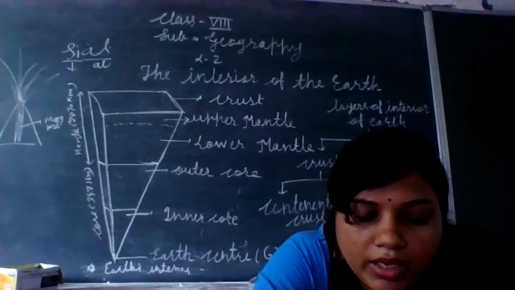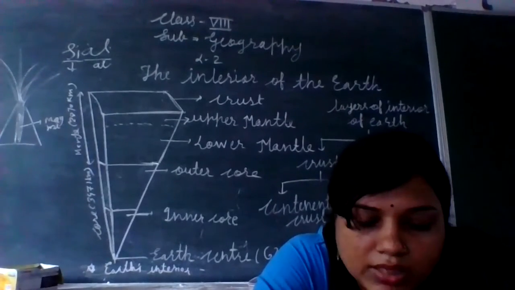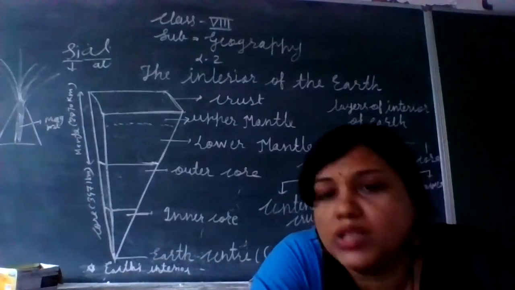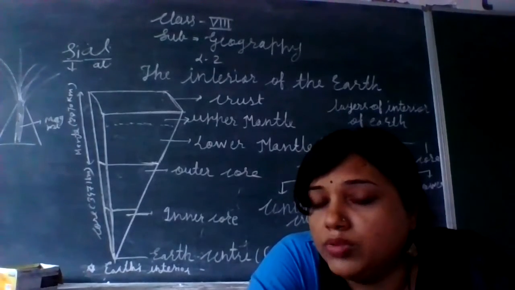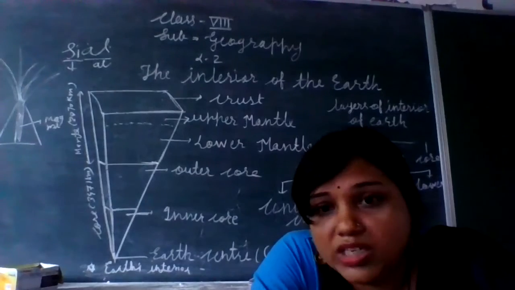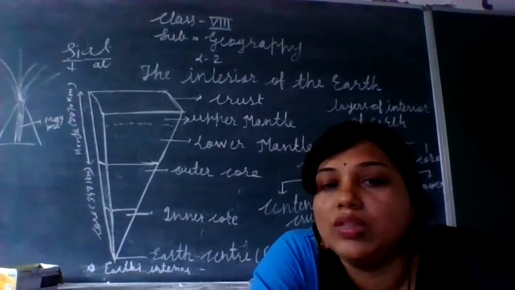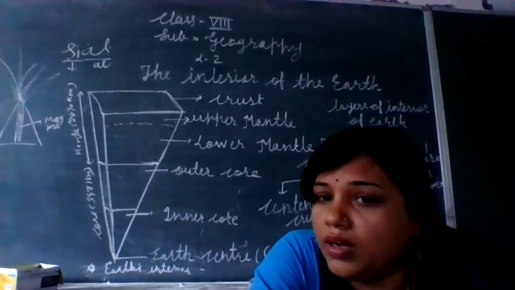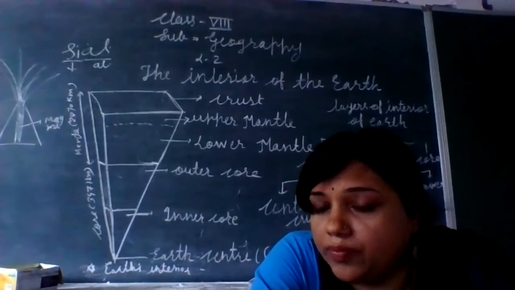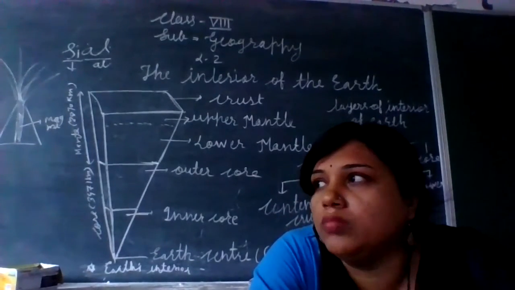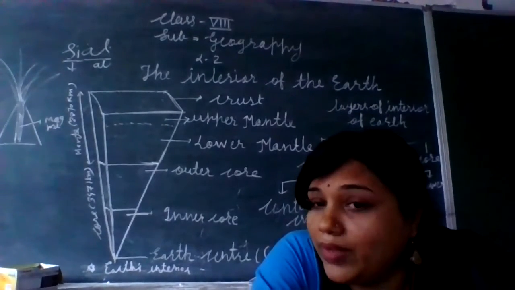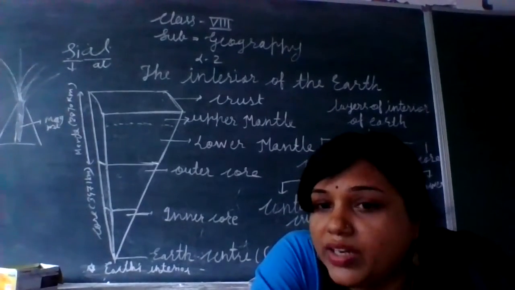Upper mantle layer is also known by the name asthenosphere. And the epicenter of deep-seated earthquakes, that is, the very destructive earthquakes, is about the 7. See, the Richter scale is 0 to 9, so earthquakes below 7 are not so destructive. But the earthquakes above 7, from 7 to 9 on the Richter scale, are very destructive in nature.